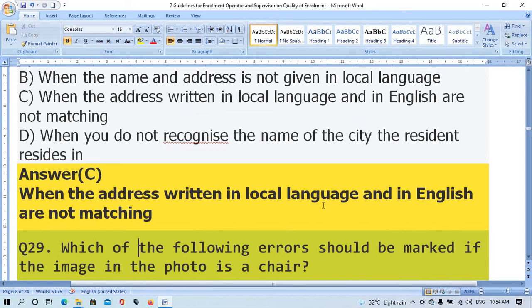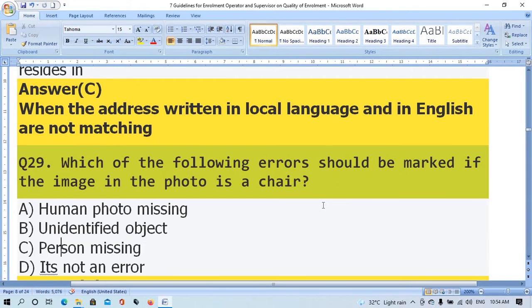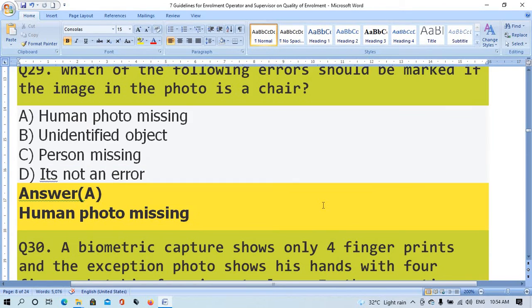Question number 29. Which of the following errors should be marked if the image in the photo is a share? Option A, human photo missing. Option B, under identified object. Option C, person missing. Option D, it is not an error. The right answer is option A, human photo missing.